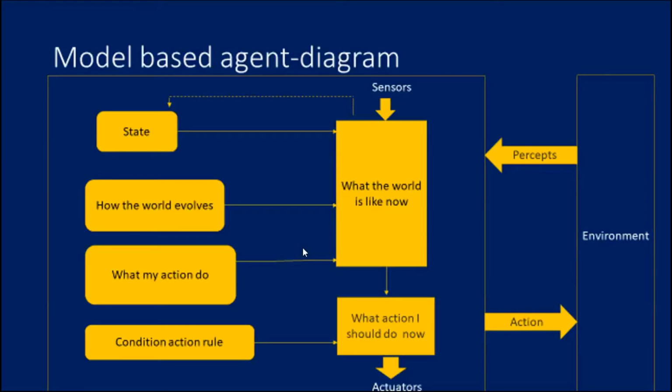Okay, this is what is meant by a model based agent. Examples, as I said earlier, are the mail delivery robot, the factory robot, and the vacuum cleaner agent. All these are examples of the model based agent.